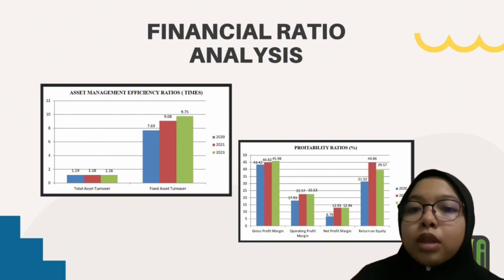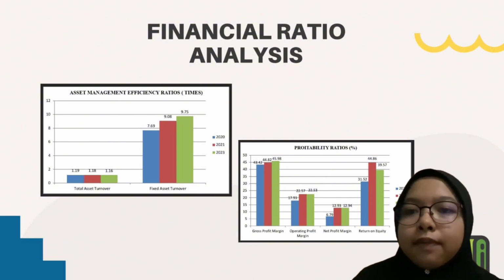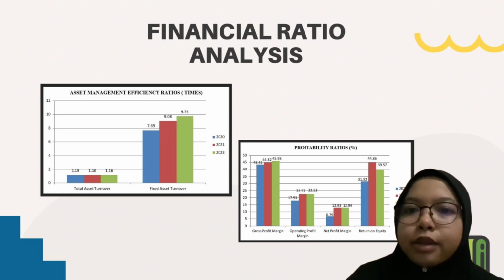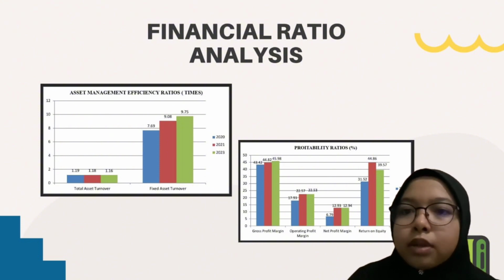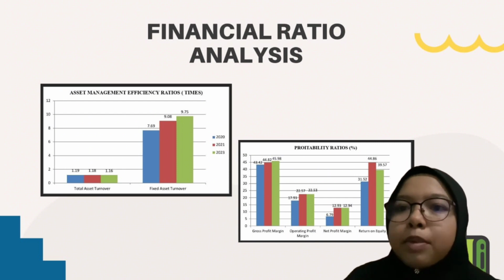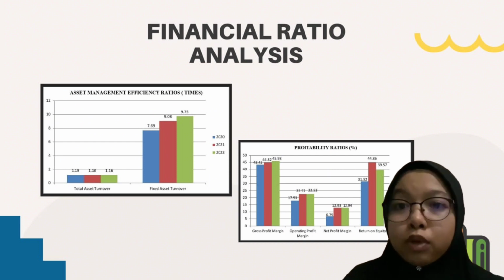70.93% in 2020 to 22.57% in 2021. In 2022, operating profit margin decreased to 22.53%. Nike has shown a consistent upward trend in its net profit margin, starting at 6.79% in 2020, increasing to 12.93% in 2021, and improving to 12.94% in 2022.